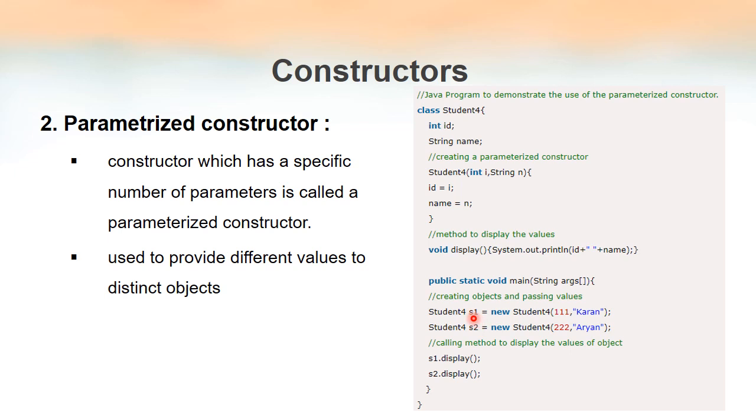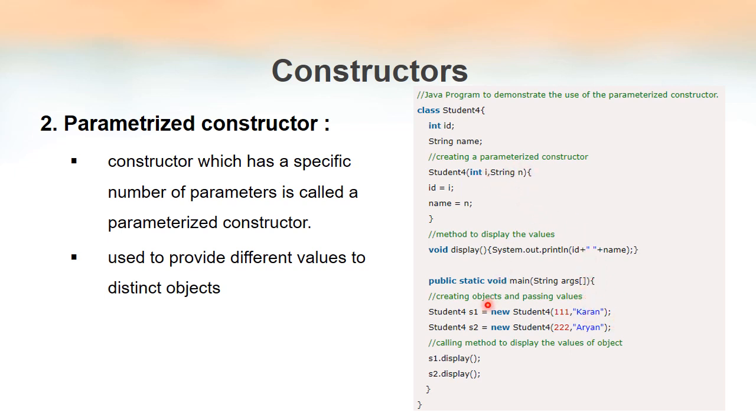So when I created this object, I am writing new and I am calling the constructor that I have written here. That is the parameterized constructor that I have written inside this class. This is not a constructor given automatically by the Java compiler. It is actually written by myself. So when I called that constructor, I am giving two parameters. They are 111 and current as the input. So 111 will be copied to int i and current will be copied to n.